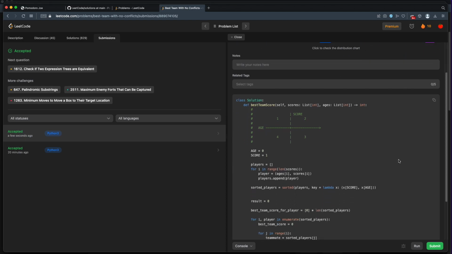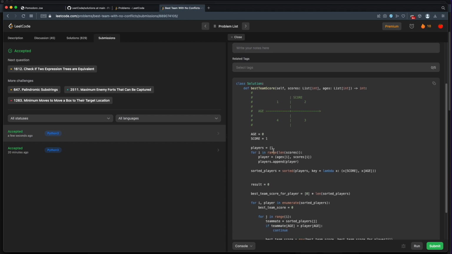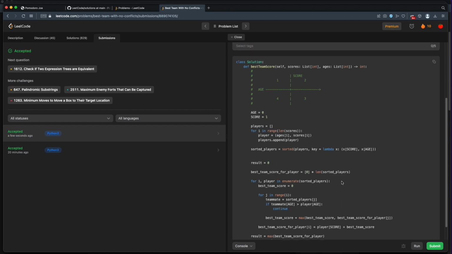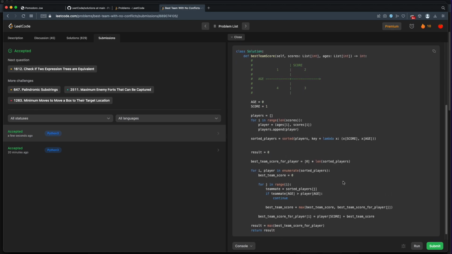There are definitely things that you can do to improve on this. I have a lot of helper variables in here. You can use zip to unpack these scores and ages. You can basically streamline this. You don't have to go through and pull out the teammate here. Definite ways to improve this one. I was mostly trying to get this one done in a clear, concise way with an explanation that hopefully makes sense. This one is actually really hard to describe.